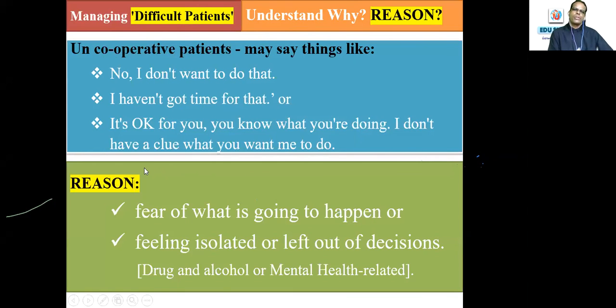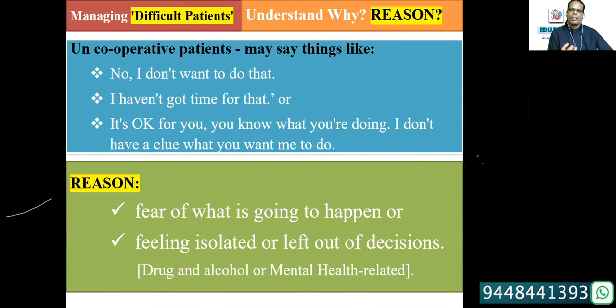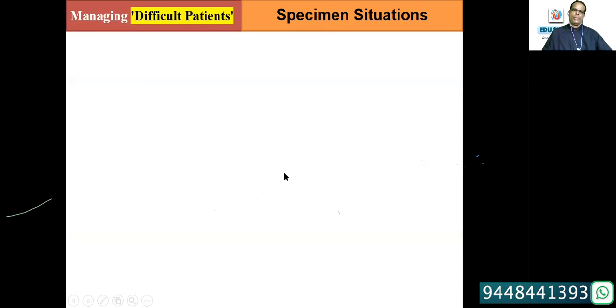The reason for these expressions, non-cooperation or aggression, is fear of what is going to happen. They are afraid of what is going to happen, feeling isolated or left out of decisions. They don't know what is going on, as if these doctors, nurses, and my relatives are conspiring against me and deciding by themselves. Drug and alcohol or mental health related issues usually don't appear in the role plays. Normally you may not have them, but usually these are the two reasons in the majority of the role plays.